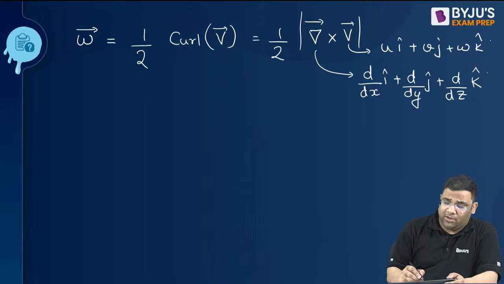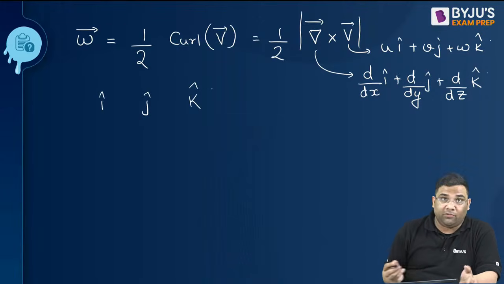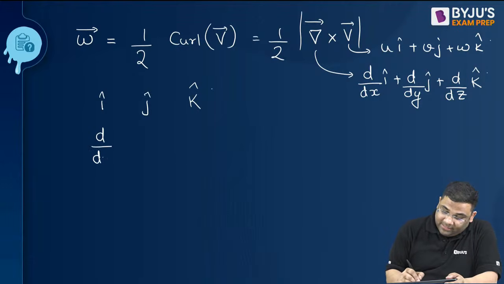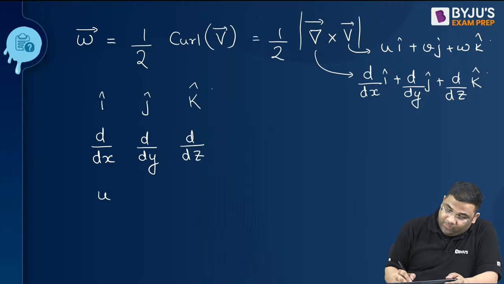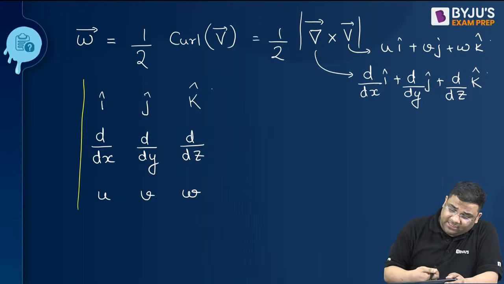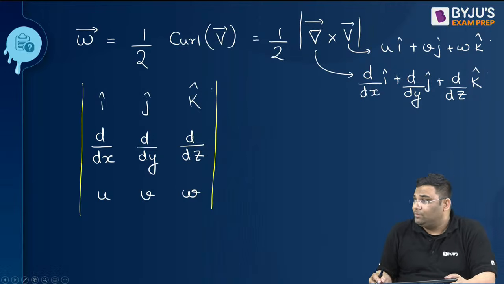So I will take i cap, j cap, and k cap, then d by dx, d by dy, d by dz, and then u, v, w. This is the way we find the cross product. Anytime you face any difficulty in writing which one is what, just take the cross product.